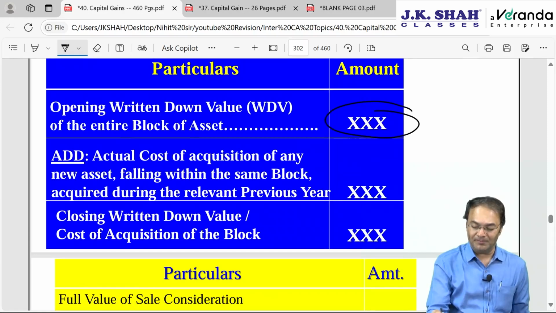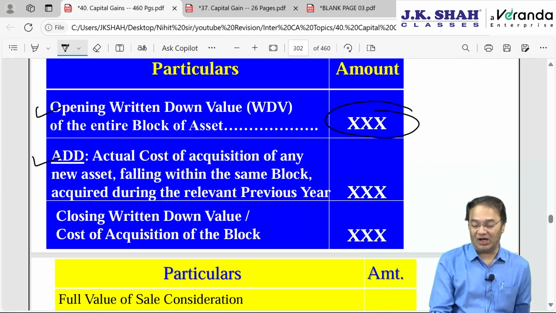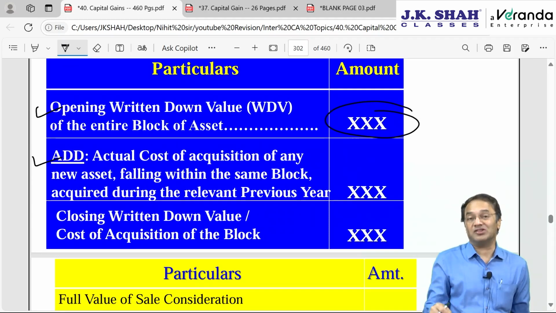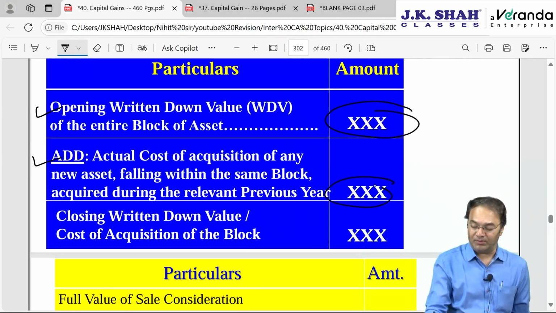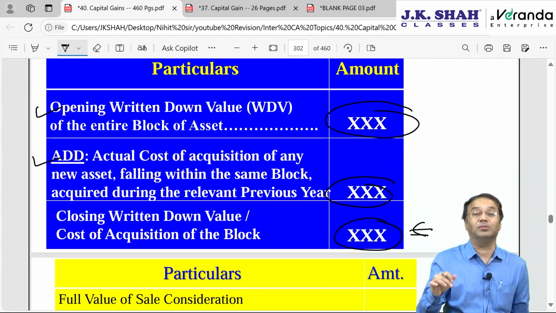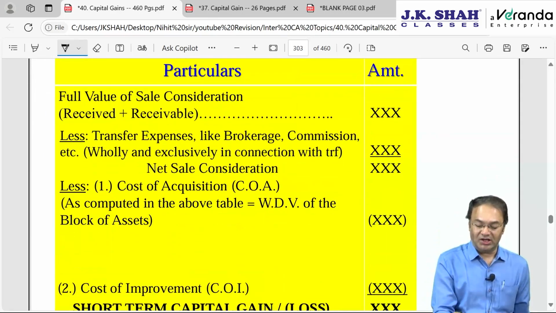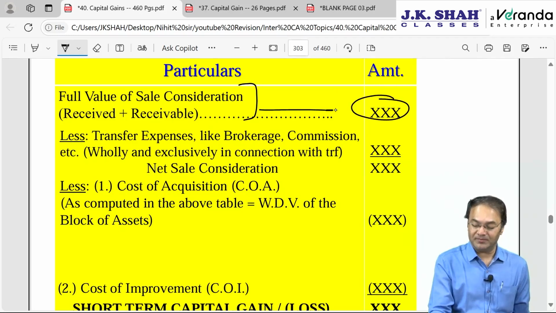So opening WDV, add purchase or actual cost of acquisition of the asset forming part of this block, purchased or acquired during the previous year. Balance will give you closing WDV. This WDV is to be picked up or will form cost of acquisition. Then full value of sale consideration, that is gross sale consideration minus transfer expense, brokerage, etc.